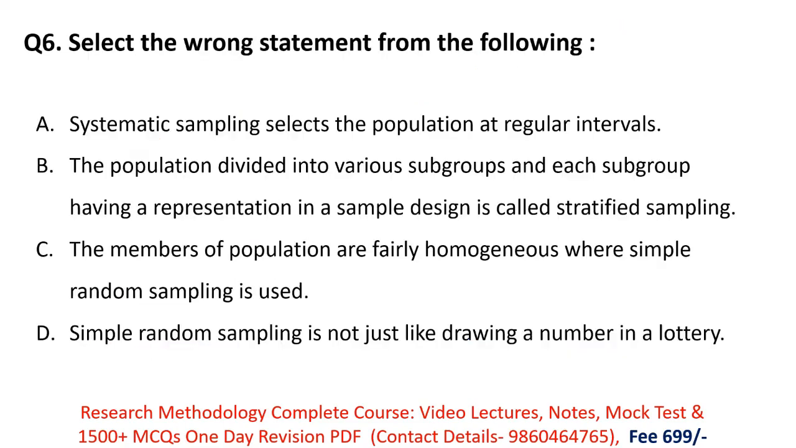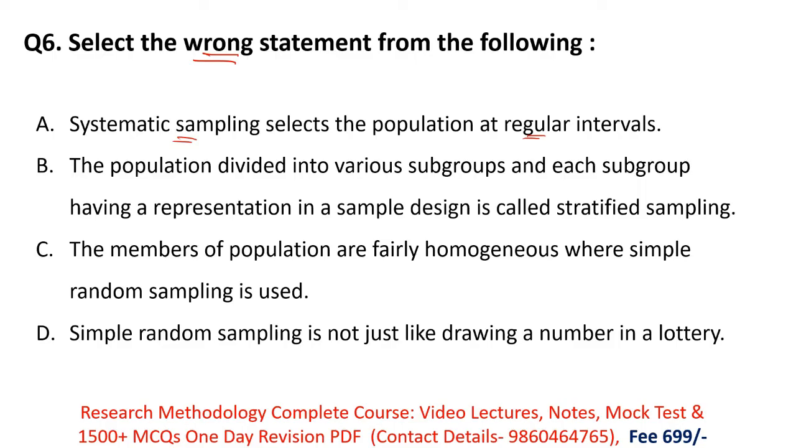Next question. Select the wrong statement from the following. In this question, we have to find out which statement is wrong among the following options. We'll see all the options one by one. Here option A says systematic sampling selects the population at regular intervals. Yes, here in option A, the definition of systematic sampling is given to us.